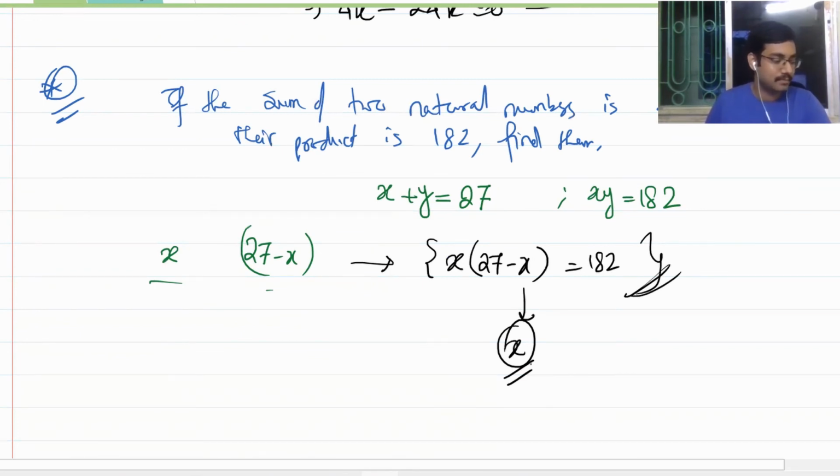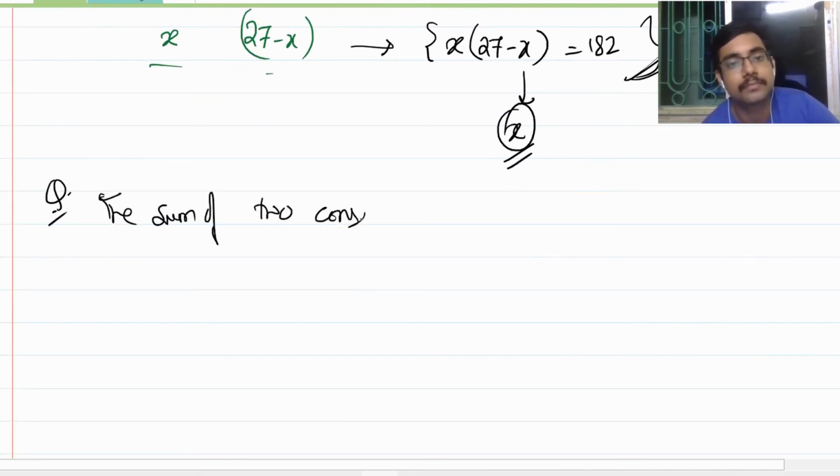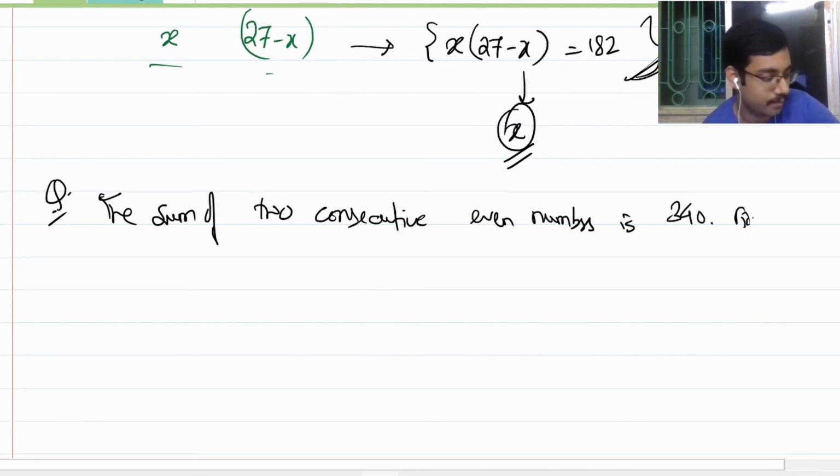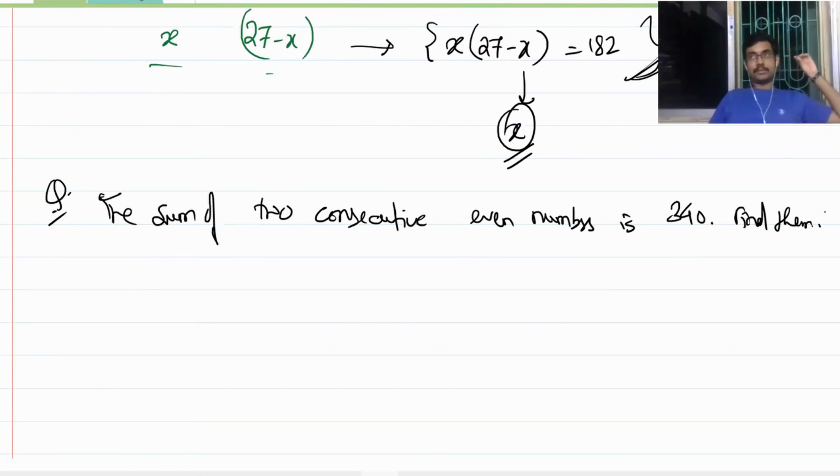Okay. Then if I say that solve this problem, try this. The sum of two consecutive even numbers is 340. Find them. So if x is 169, apply your common sense. Is 169 square and the consecutive even number square will add up to 340? Yes, one number is 12 and the other is 14?